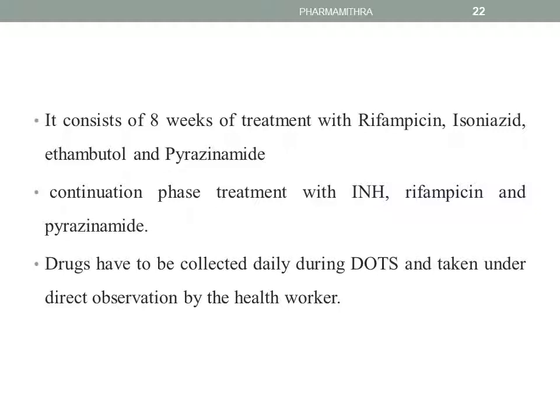And here in DOTS, the drugs have to be collected daily and taken under direct observation by the health worker, and streptomycin is also used in DOTS. Dose can be changed according to the body weight.